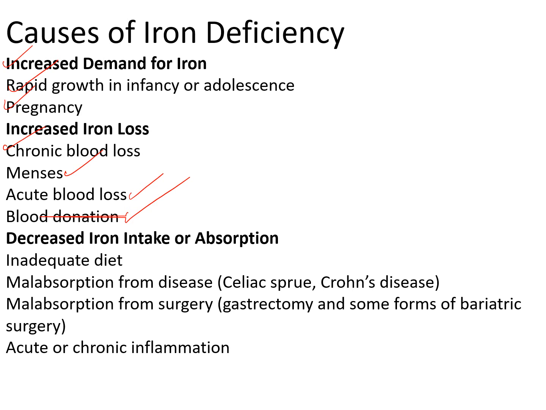Decreased iron intake or absorption, like inadequate diet, malabsorption like celiac disease and Crohn's disease, or malabsorption from surgery, gastrectomy, and some forms of bariatric surgery for obesity. This is nowadays very common and results in iron deficiency. And also acute and chronic inflammation.